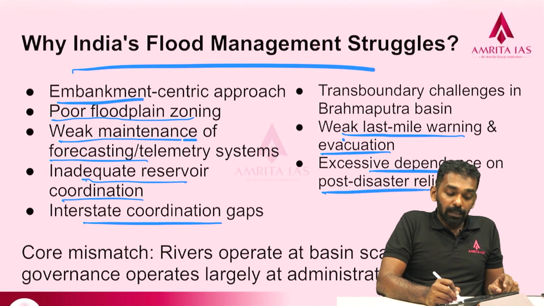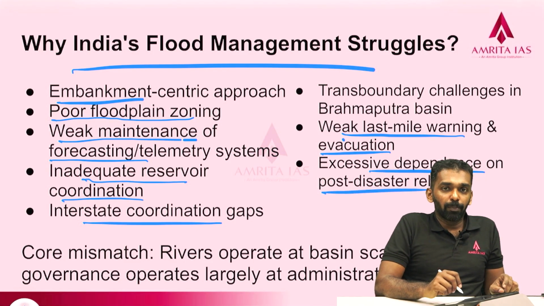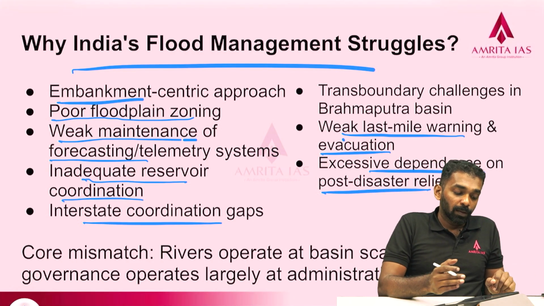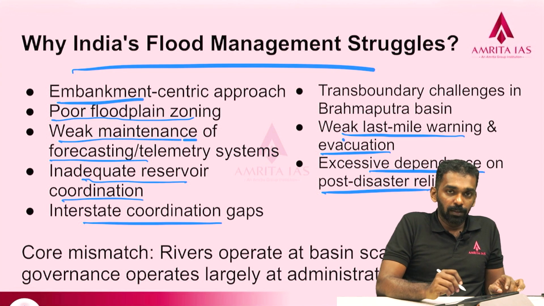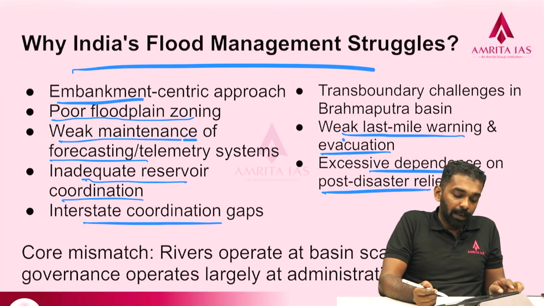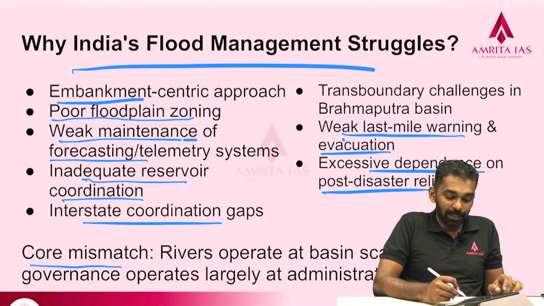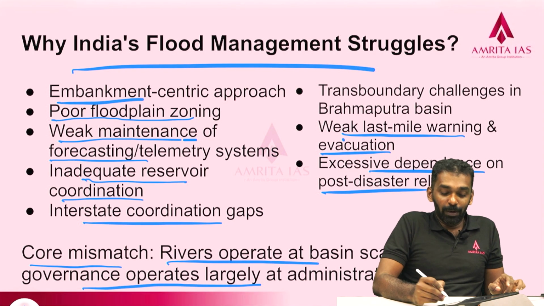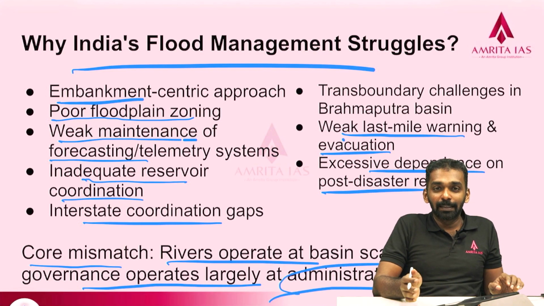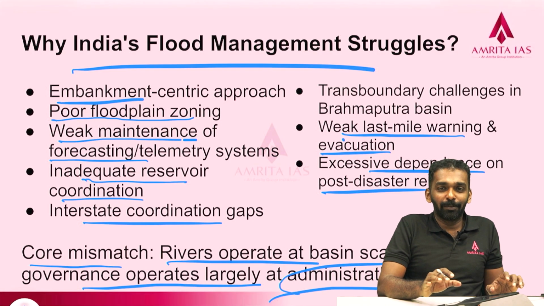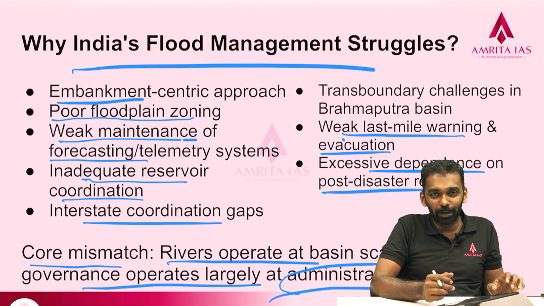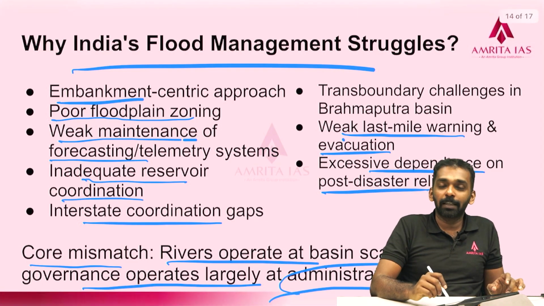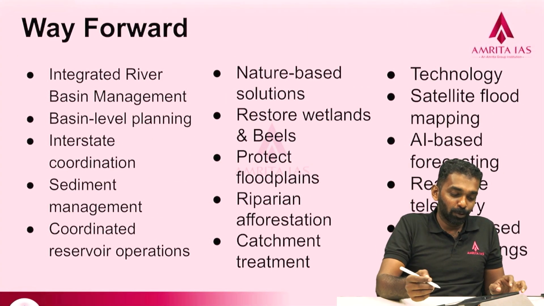And then we are excessively dependent on post-disaster relief type of flood management. We are not focusing on the forecasting and mitigation part, so that is missing in our context. We can say a core mismatch is there: rivers operate at basin level, while governance generally operates at administrative scales. Within a state we will have some coordination activities, within other states we will have different coordination activities, but there is no interstate coordination in the case of floods. That is a very unfortunate scenario.